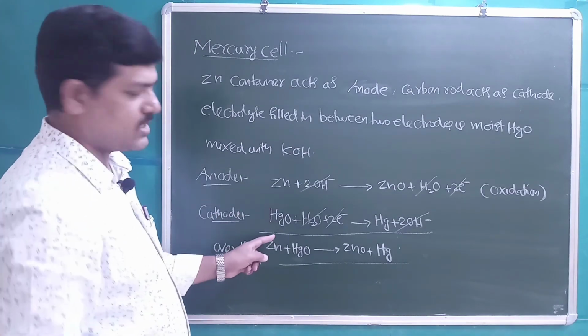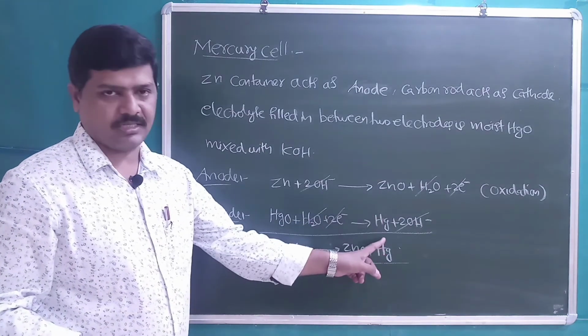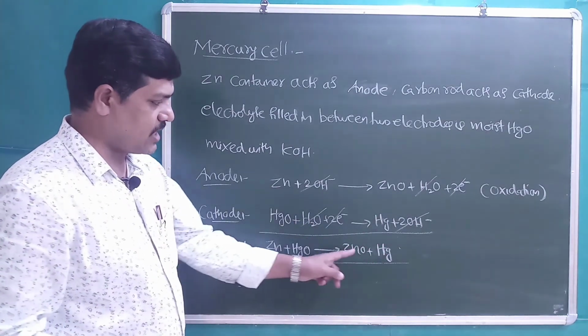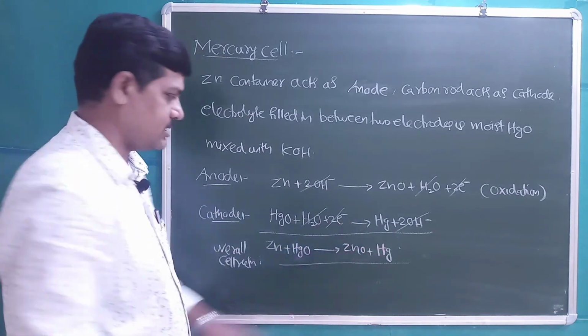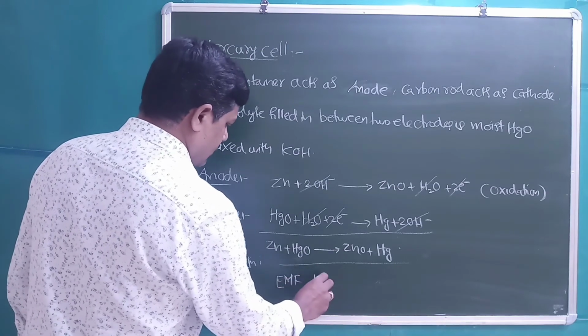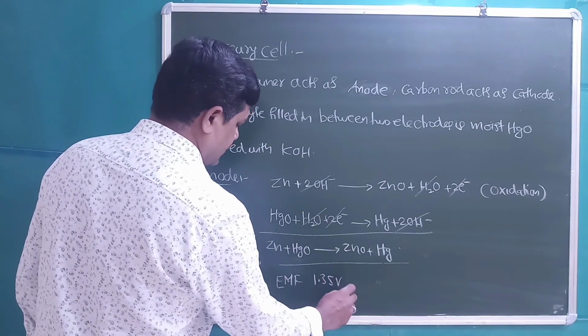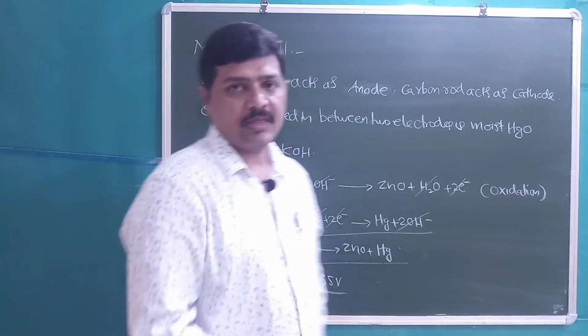So zinc undergoes oxidation while HgO undergoes reduction, and the EMF of this cell is 1.35 volts. Students, this is about the mercury cell. Thanks for watching.